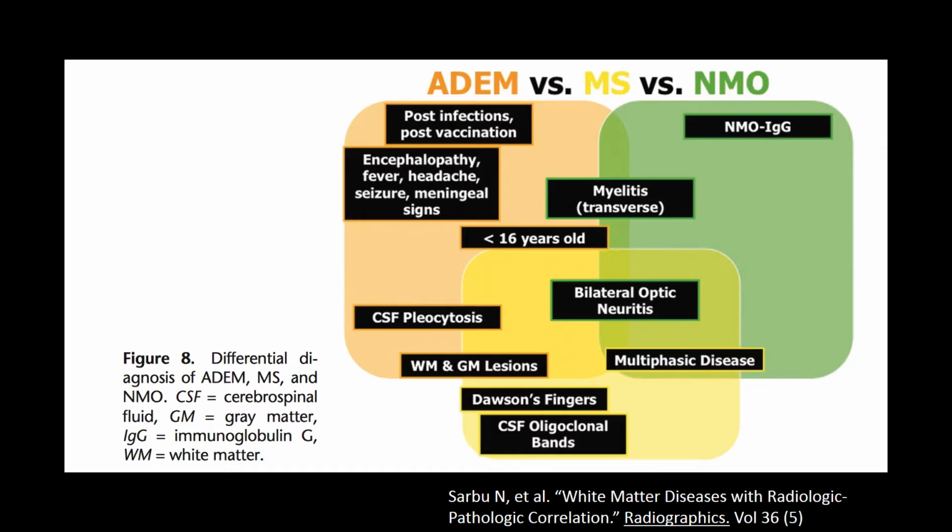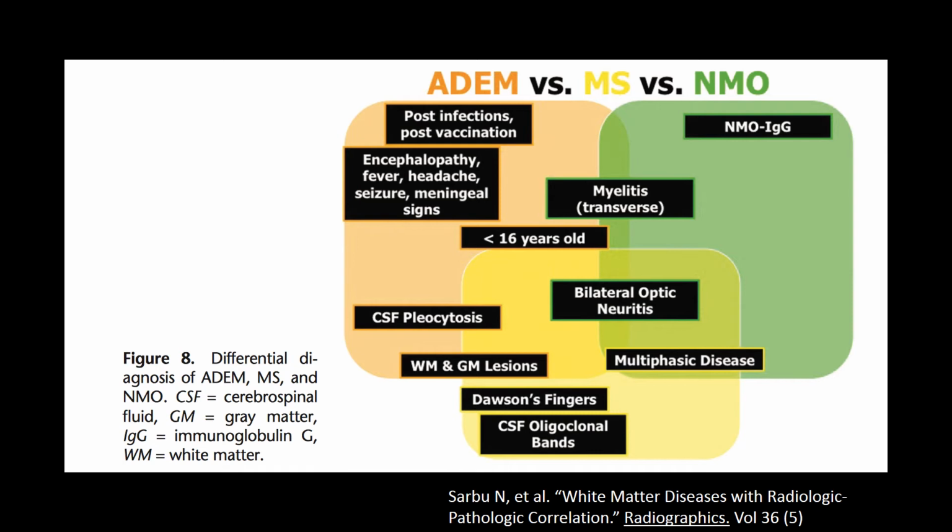Here's a quick summary from this article in terms of ADEM versus multiple sclerosis and NMO. The green being NMO, this orange is the ADEM, the yellow is the multiple sclerosis. So you see that transverse myelitis can be present, is an imaging feature of ADEM as well as NMO. Bilateral optic neuritis is seen in NMO and multiple sclerosis.